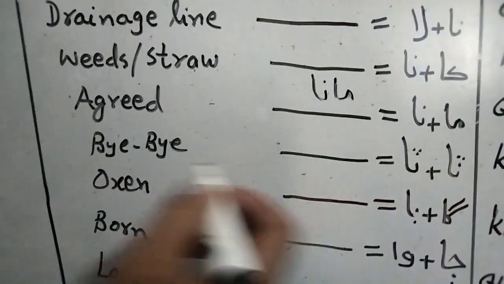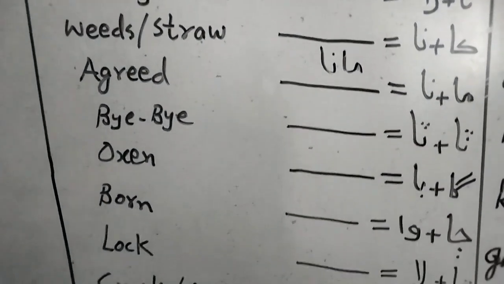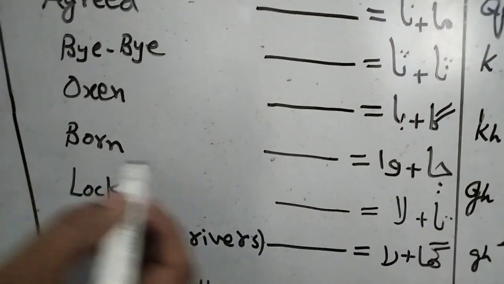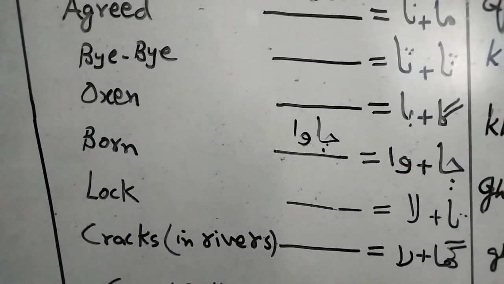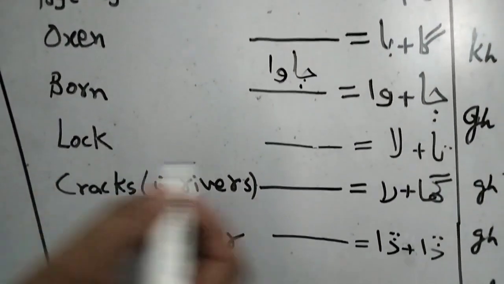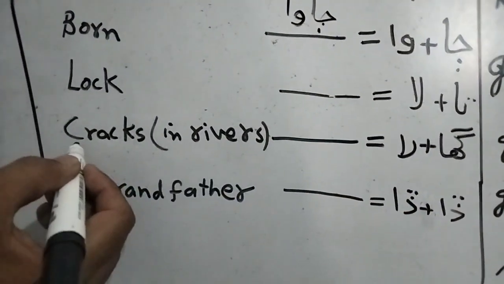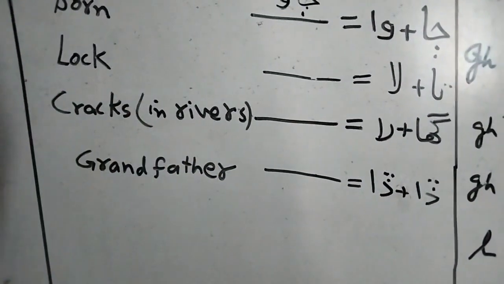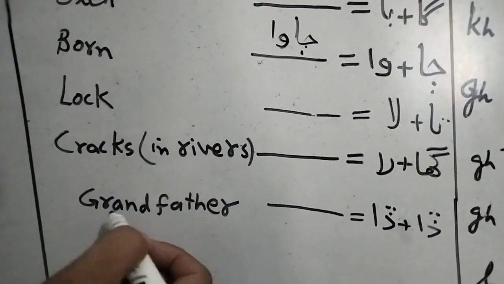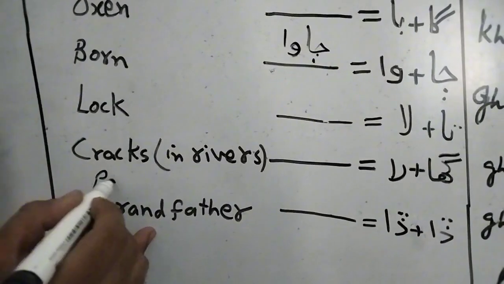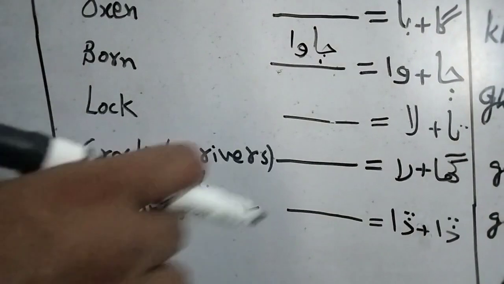Okay. Tata means bye. Gaba, oxen, plural of ox. Okay. Java, born. In English, it is translated as born. Okay. Tala, lock. It means lock. Khara. You should write here, and then in English, cracks. In river side, the water flows into the cities or villages. It is called crack. Dada means grandfather. It is a paternal relation. It's called Dada in Sindhi.